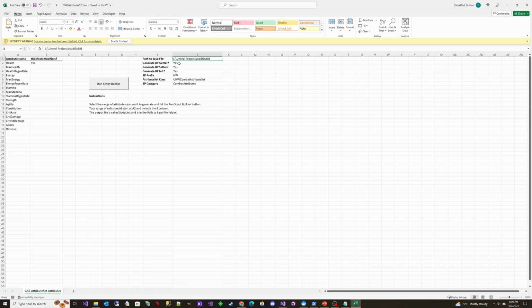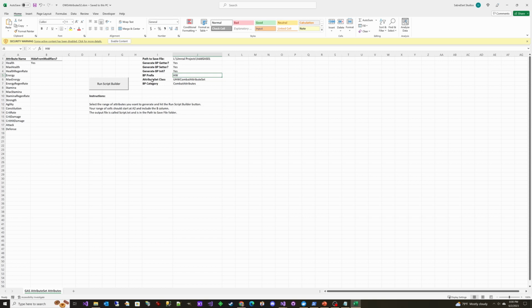And then we have, yes, we want a BP getter, a BP setter, and a BP init. That macro we saw earlier where it had the accessors, those were C++ only. They weren't usable from BP. So we had to add additional code if we want to access them from BP, which we're going to use. There's enough cases where I think that we would want to do that. We set our BP prefix, so they're going to start with HW. So it's going to be like HW get, HW set, HW init.